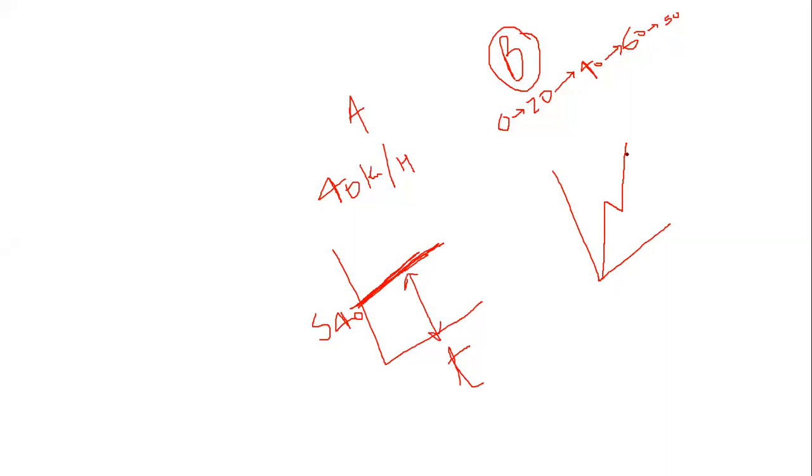And depending upon the acceleration or retardation, this graph could be an inclined straight line or a curve or a hyperbola, anything.